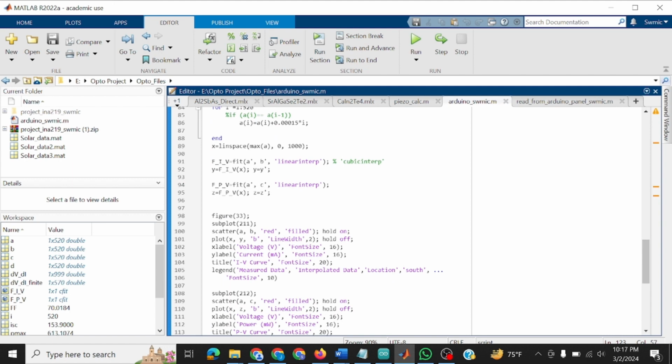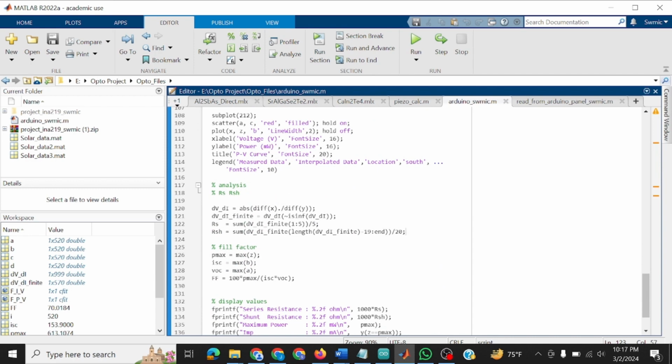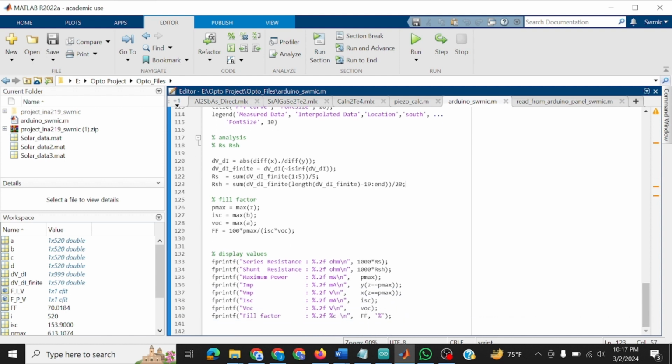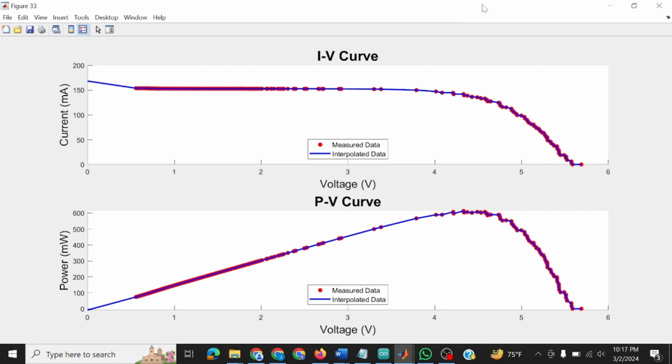Now we are going to fit the dataset and we will find the IV curve and PV curve. Then we will differentiate it to find the series resistance and shunt resistance. And finally we are going to analyze it to find the maximum power, shunt current and other parameters. Running this section, we find that the IV curve and the PV curve clearly match the theoretical study.